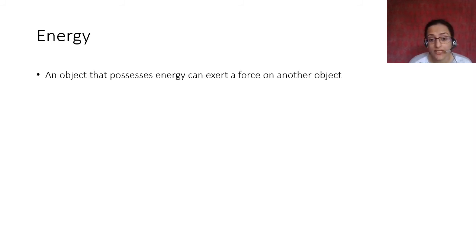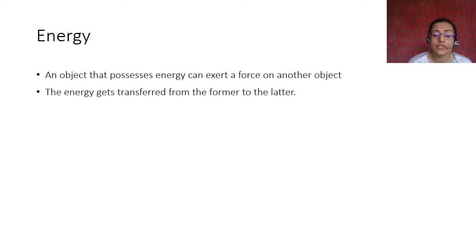An object that possesses energy can exert a force on another object. Force देने के लिए energy चाहिए होती है. We first spoke about acceleration, then we said that some force is required to give acceleration. Now we are seeing that some energy is needed to give that force, right? So these are all interconnected. An object that possesses energy can exert a force on another object. This energy gets transferred from the former to the latter, right? This is not later, okay? This is latter. I hope you know the difference.